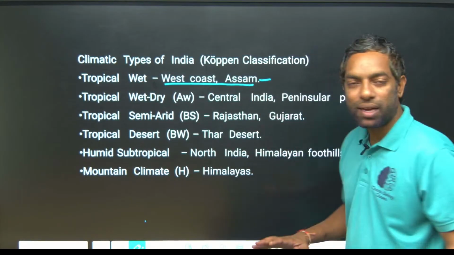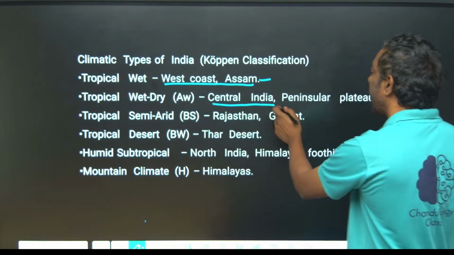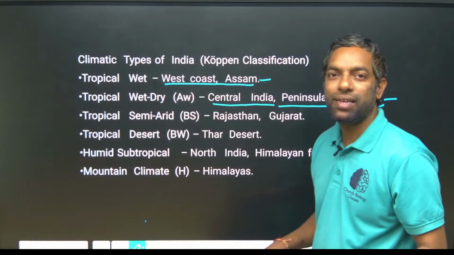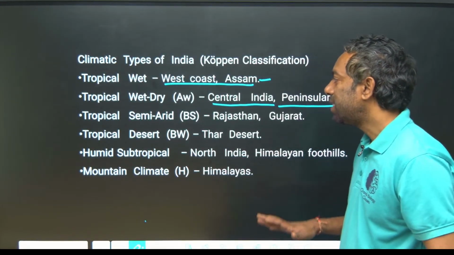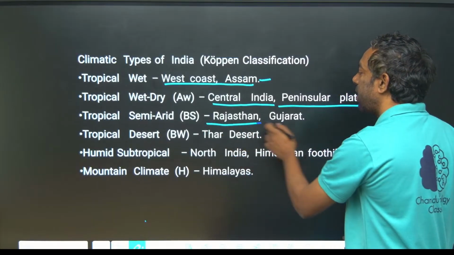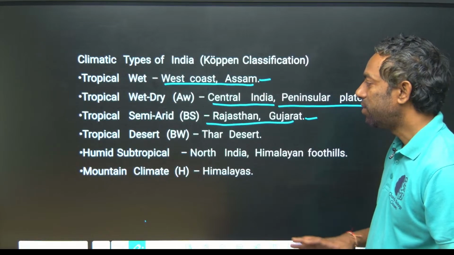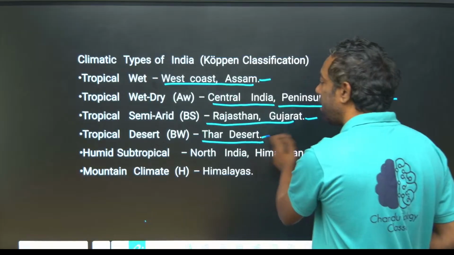Tropical dry: central India, peninsular plains, and Telangana in the peninsular plateau. Tropical semi-arid: Rajasthan and Gujarat, very dry areas, though there are not that many deserts. Tropical desert: the Thar desert.